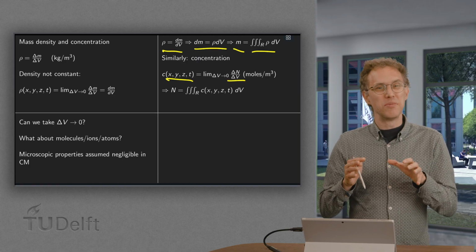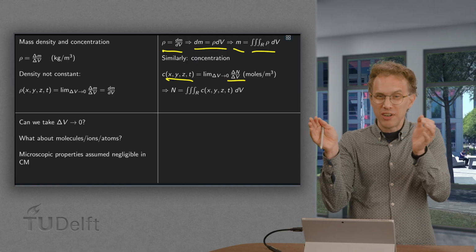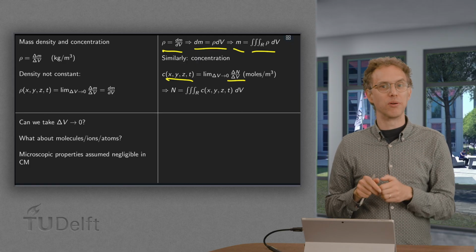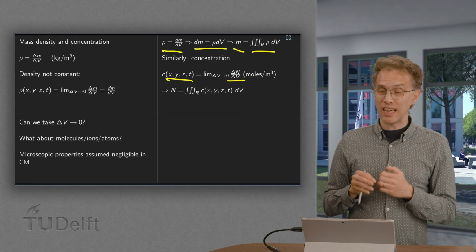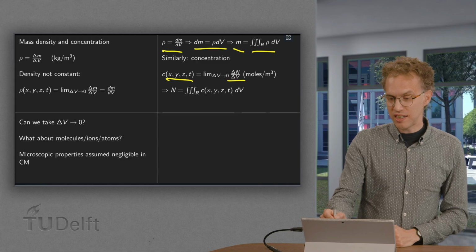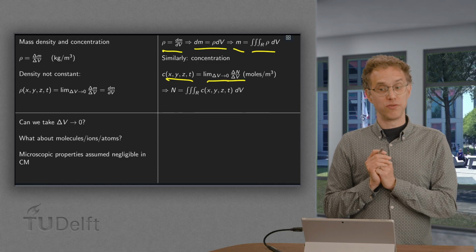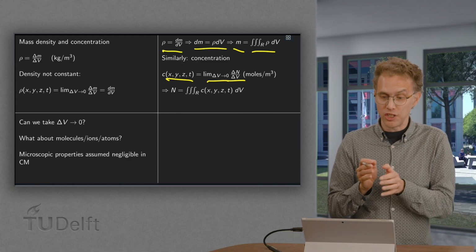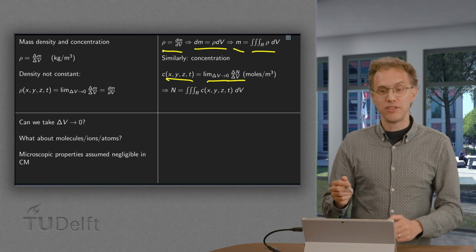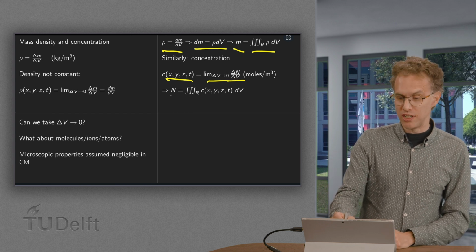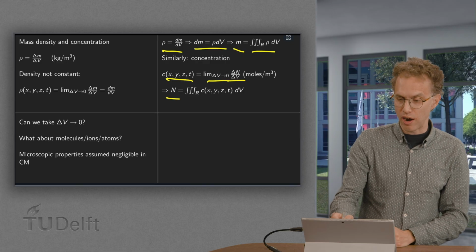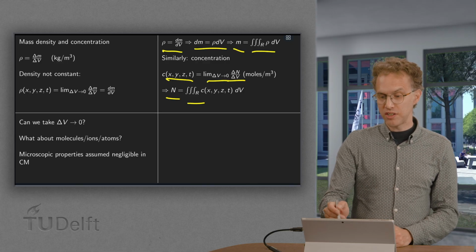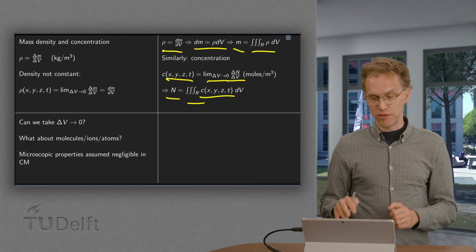Again, this same trick, because actually if you really take the limit, you will run into single molecules. It's either a molecule or not. But we ignore that again. So we just take the limits as if the single molecules were not there, as if we have a continuum. And then in the end, we compute large quantities, like the total number of molecules in a big space R, by integrating our local concentration over the volume.